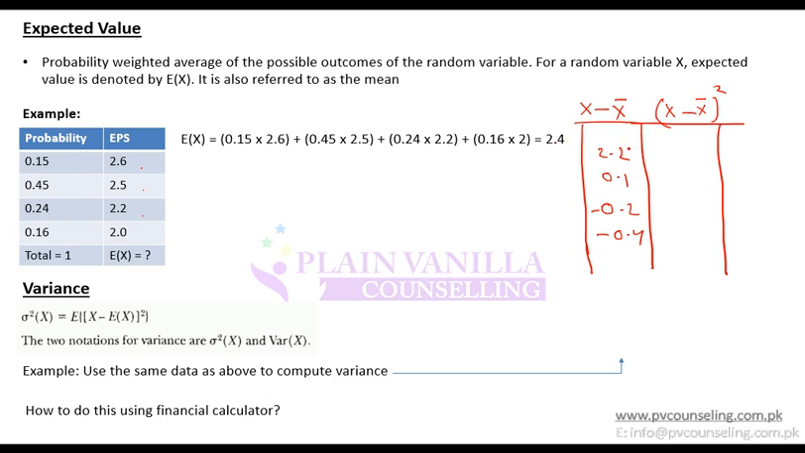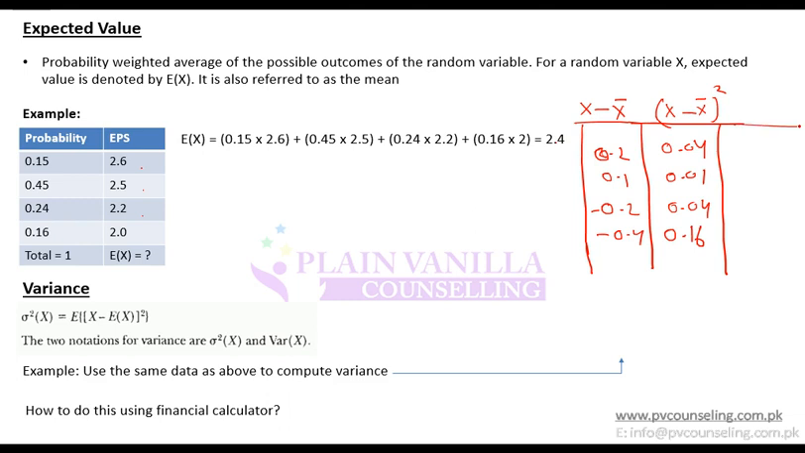So 0.2 squared is 0.04, then 0.01, then 0.04 again. Why positive? Because minus into minus becomes positive. Then 0.16. This is x minus x bar squared.